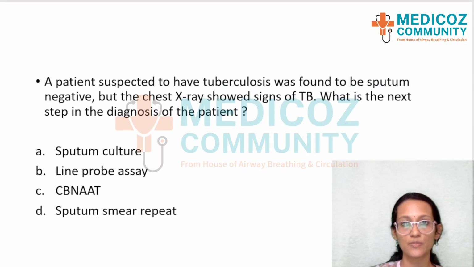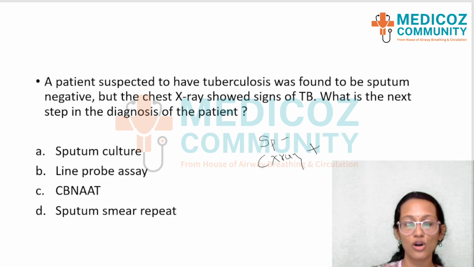A patient suspected to have tuberculosis was found to be sputum negative, but chest X-ray shows signs of tuberculosis. What is the next step in the diagnosis of the patient? This is again from the TB algorithm, and here you have identified that the person is sputum negative and chest X-ray positive.